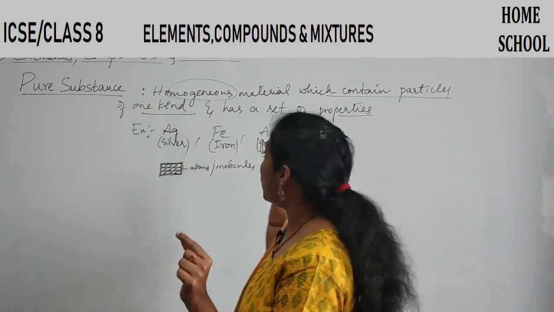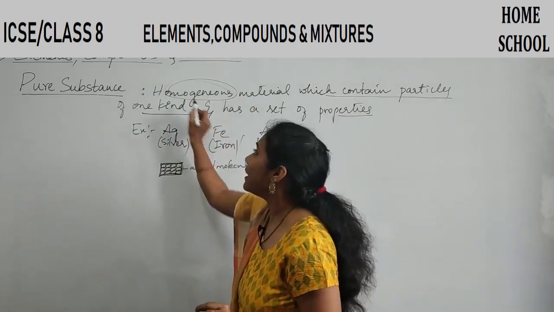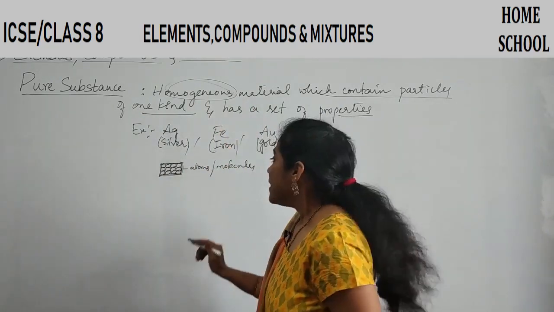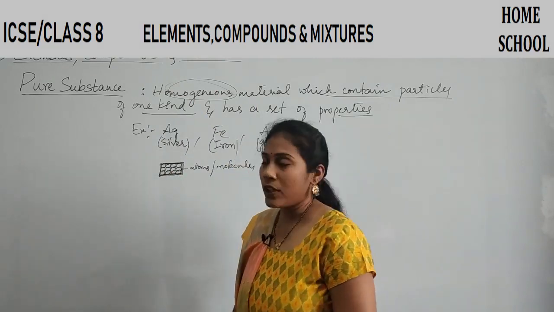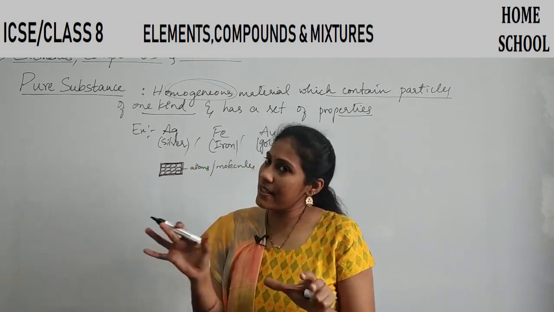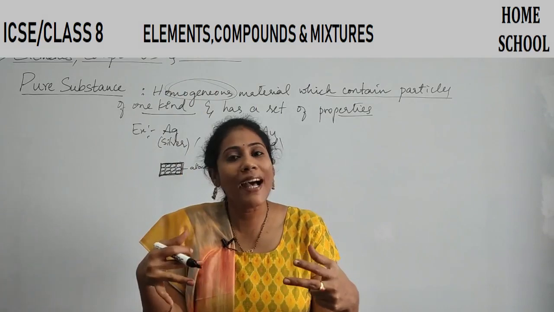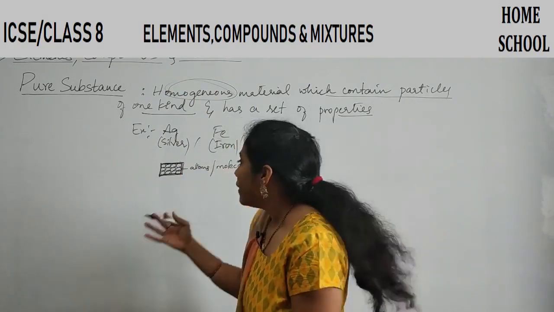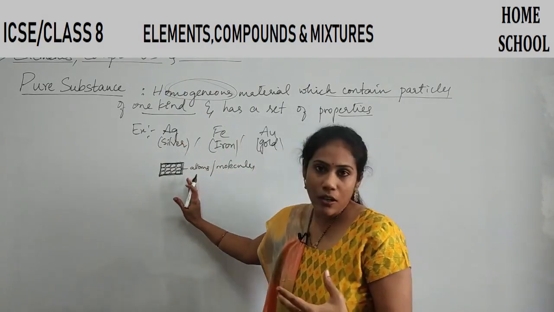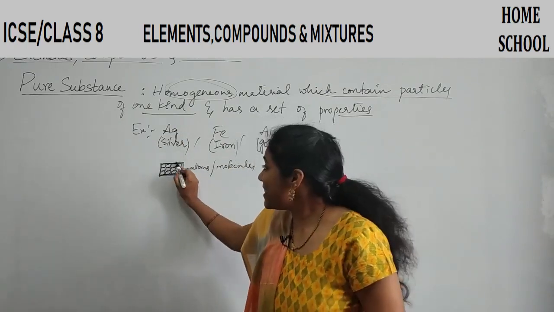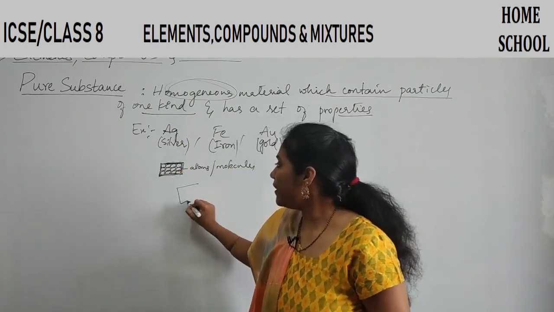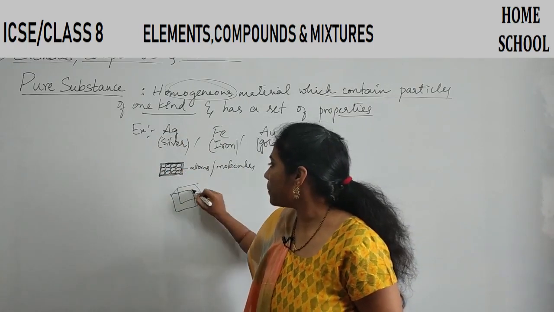So homogeneous, what do you mean by the term homogeneous? Say for example, this much is your silver piece. On the surface of the piece also you have silver atoms only. On a side of the piece also you will have silver atoms only. And inside, say the silver piece is in the form of a cube, right?